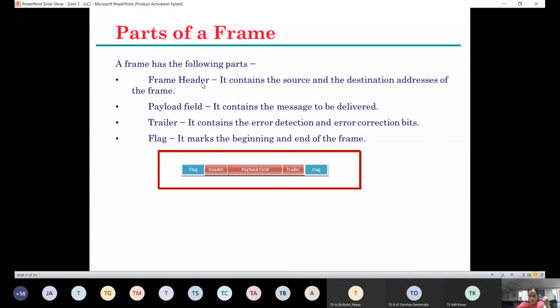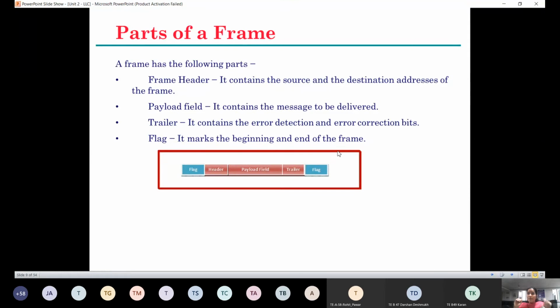Look at the parts of the frame, right? A frame has a header, a payload field, a trailer and the flag also. The header contains the source and destination address. The payload contains the actual message to be delivered. Your mail content, like hi, hello, good morning, this is regarding the submission of the data. This particular content will be the payload field. And the trailer is for the error detection and error correction bits, right? Now what do the flags do? The flags mark the beginning and the end of the frame. Correct?